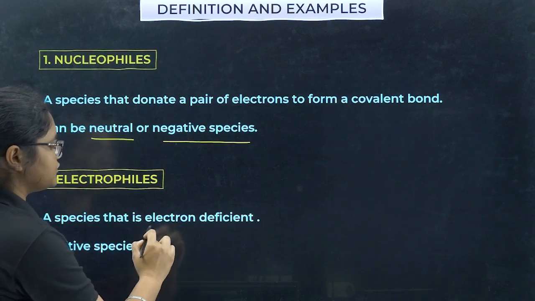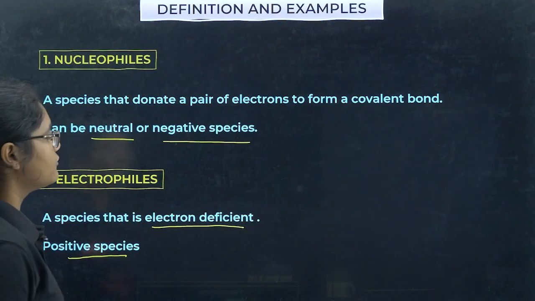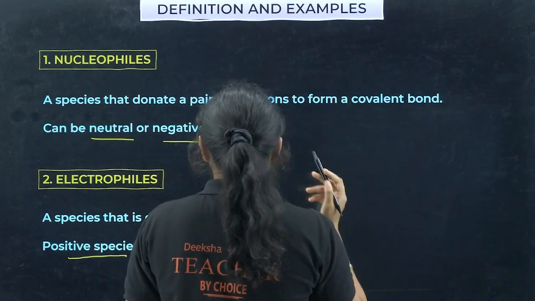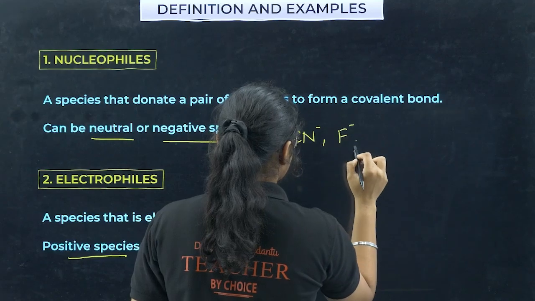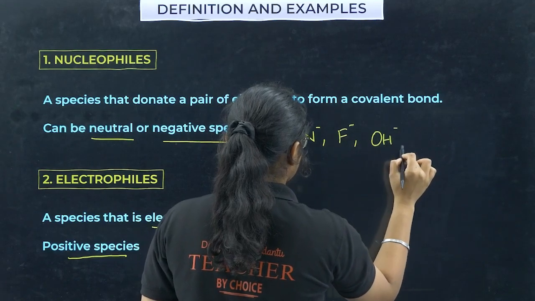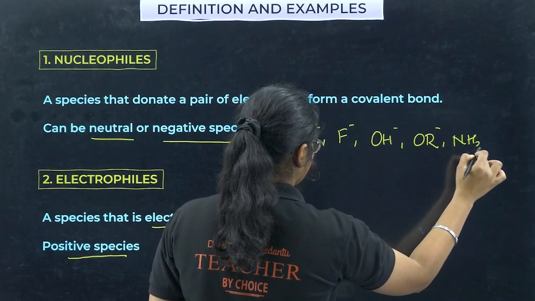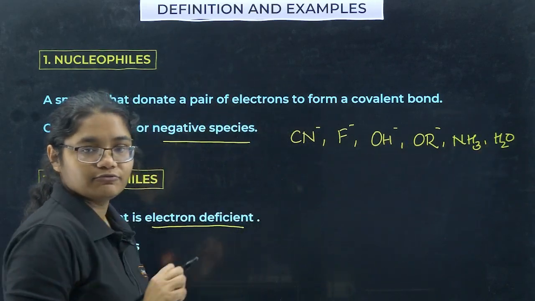These are the species which are electron deficient. They are generally positively charged. For example, here if you see, we have electronegative species like CN minus, F minus, OH minus, OR minus, NH3 neutral species, H2O. These all are nucleophiles.